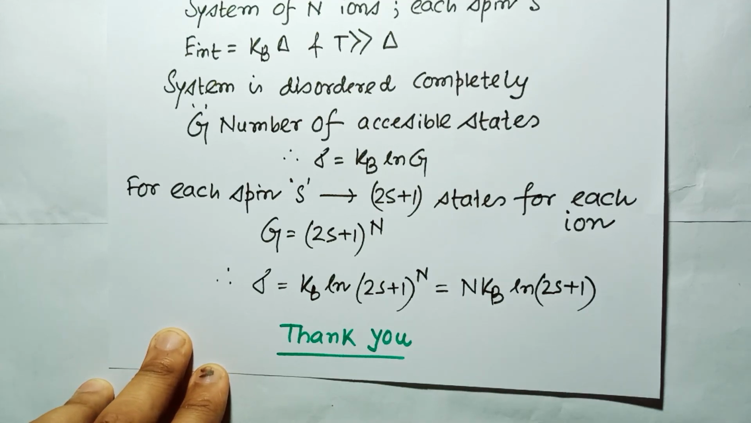So the spin entropy is reduced by the magnetic field if the lower levels gain in population, and the spin entropy is a function of the population distribution only. So here I am concluding my video.